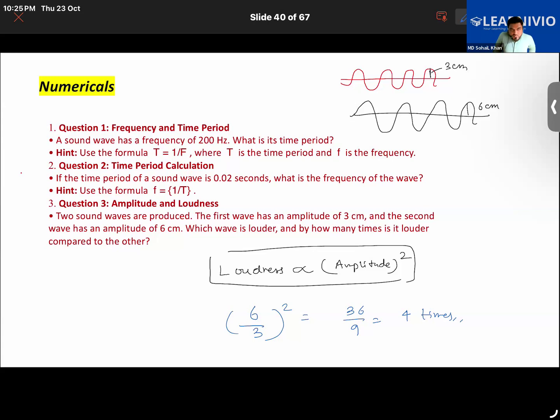Sir, we'll take this in ratio, 6/3. Yeah, since we have to compare it, that's why we are going to take the ratio of the two. We are going to divide that. So that is 36 upon 9 and hence it is 4.